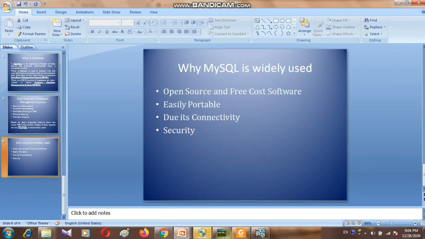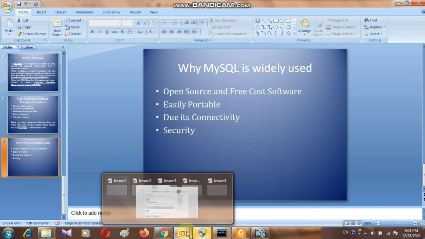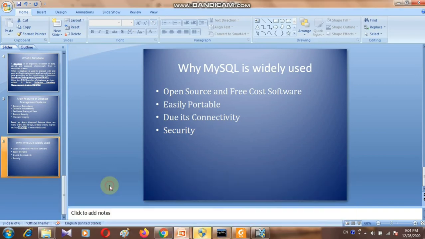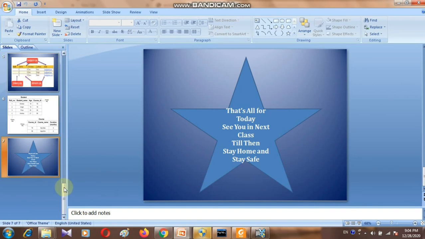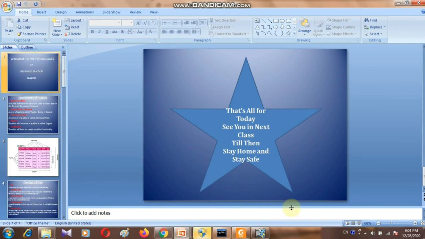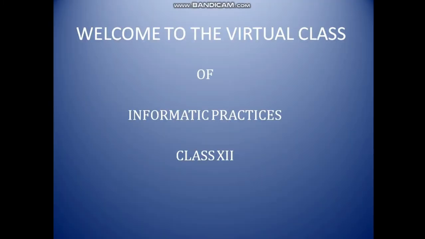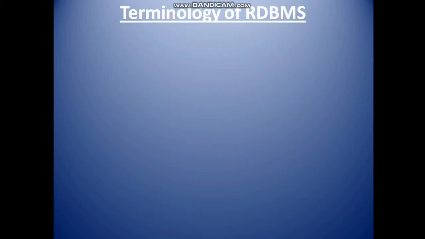So now I'm moving to the next part of this, and this one is very important. See this one. Terminology of RDBMS: what terminology are we using in RDBMS.